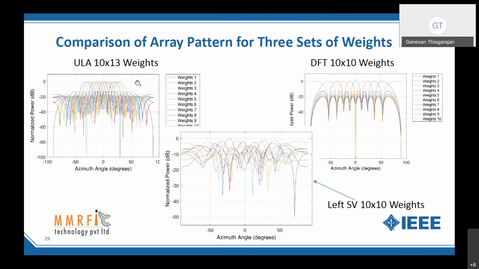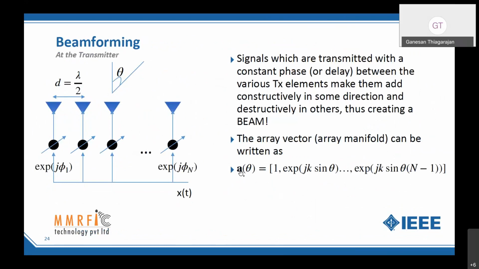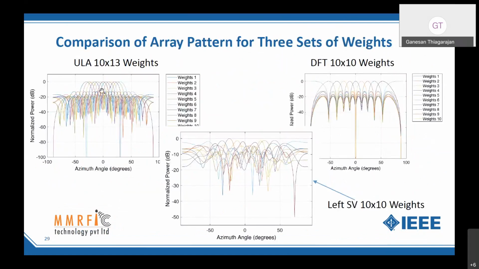I want to draw your attention to the left top curve. This is a beam pattern. How does it look when I apply 13 different weights, each designed with a different theta? For example, the purple curve at the center is for 0 degree theta. I use this A theta formula in a uniform linear array with 10 transmit antennas, or receive antennas, either way it is symmetrical. And this is how the beam shifts when I change the theta, right?